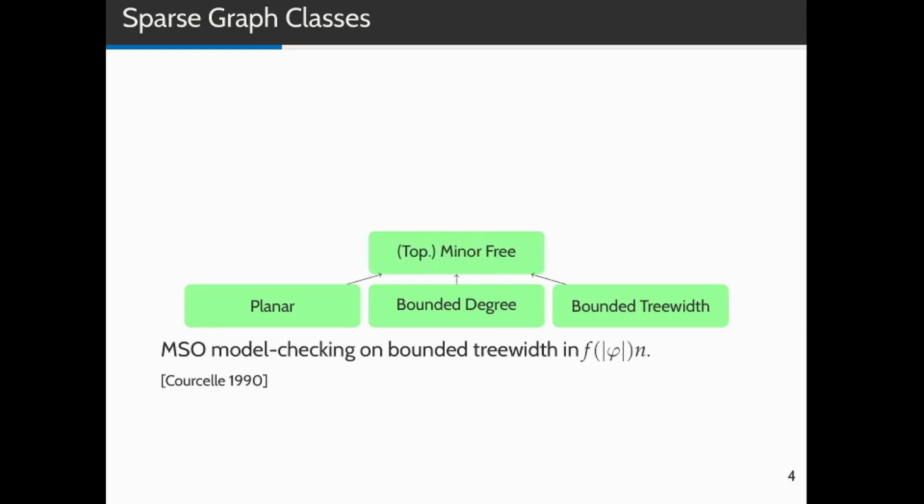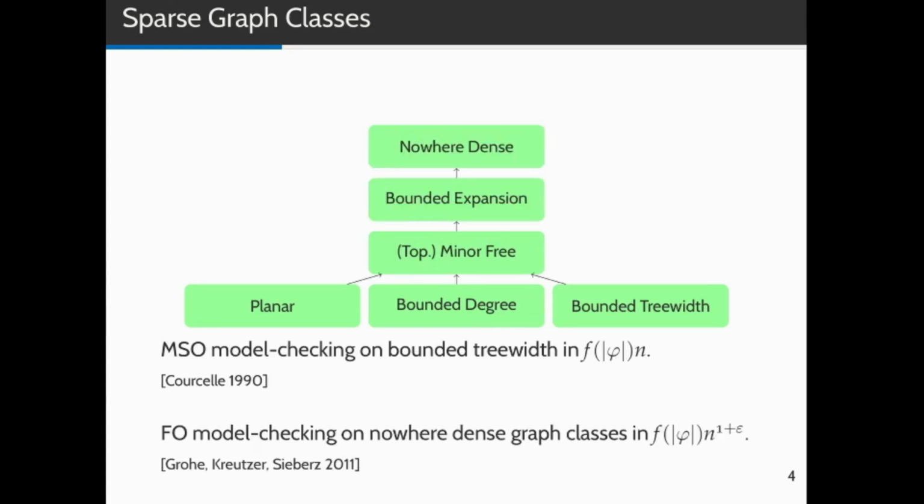Over the years, first-order model checking has been proven to be tractable in more and more general sparse graph classes. Most notably, one can solve the problem in FPT time on nowhere dense graph classes. This is optimal in the sense that a graph class is somewhere dense if and only if it is not nowhere dense, and on subgraph closed somewhere dense graph classes, first-order model checking is as hard as on general graphs.